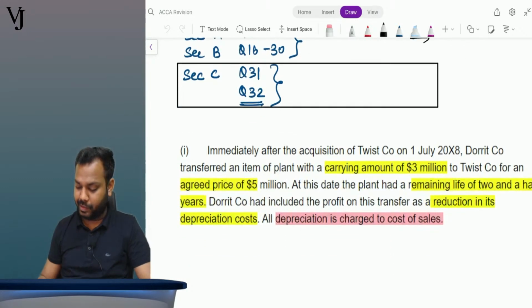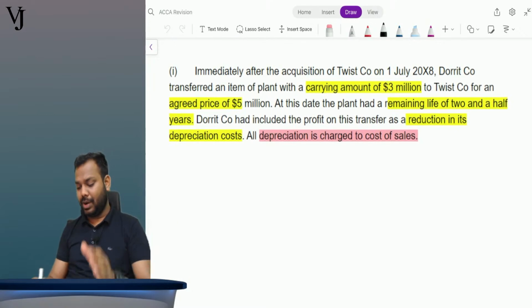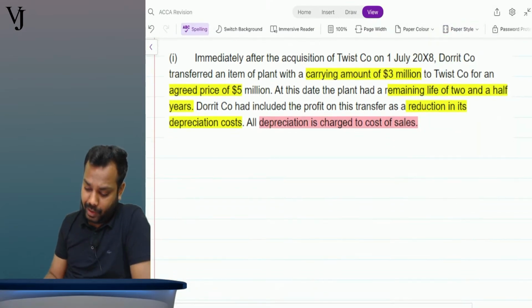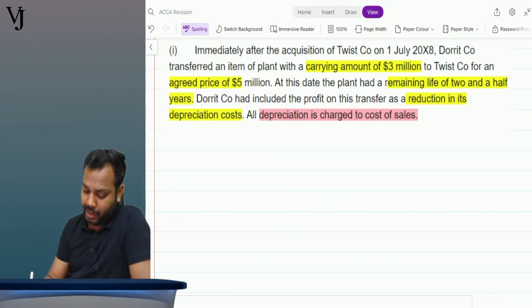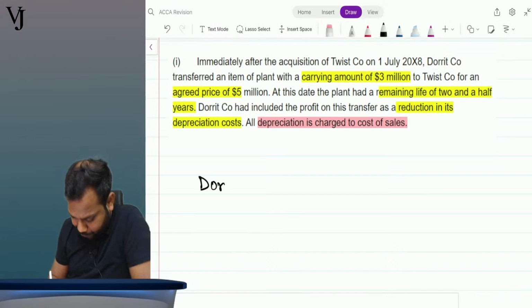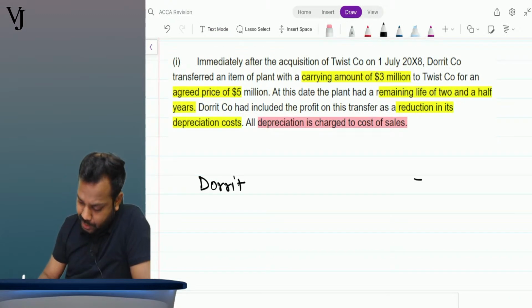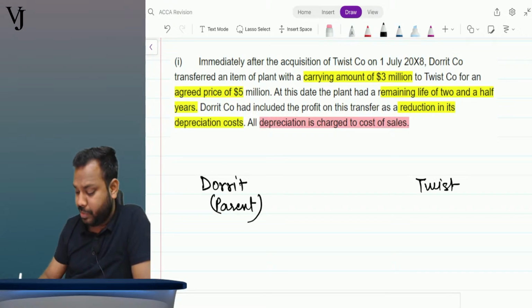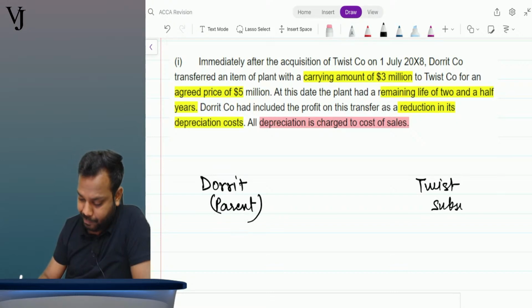Okay, let us discuss this adjustment. Now, what does it say? Immediately after the acquisition, there are two companies, Dorit and Twist. Dorit being the parent company and Twist being the subsidiary company.